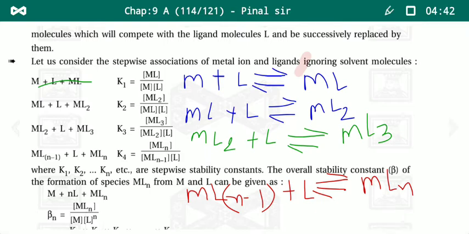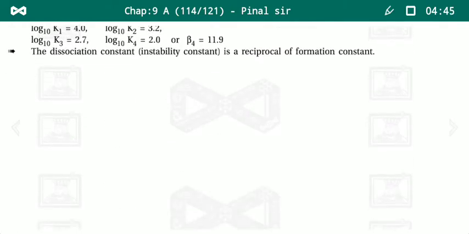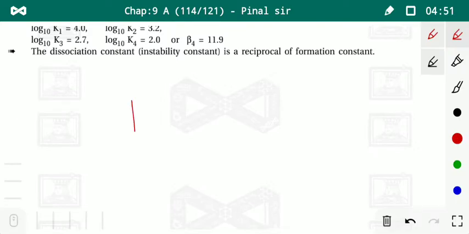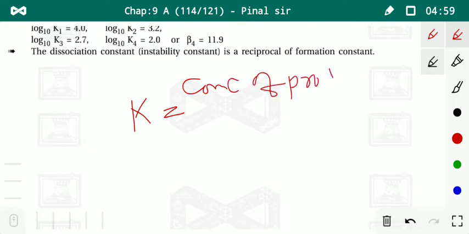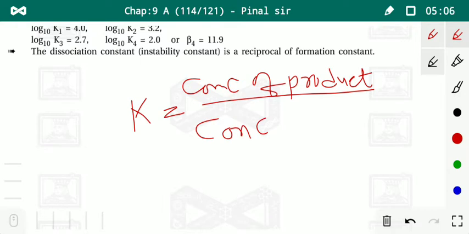If you know your 11th standard equilibrium chapter, the equilibrium constant K is equal to the concentration of product divided by the concentration of reactant.